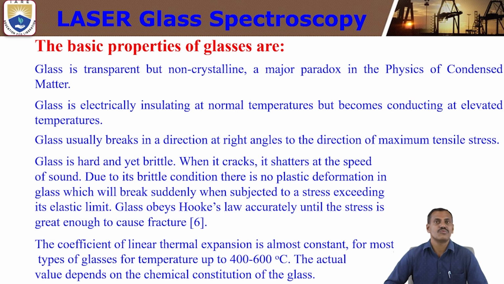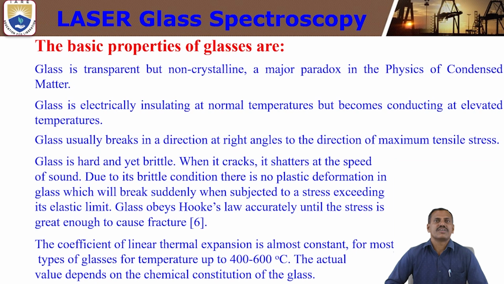So glass obeys Hooke's law. It's very, very important. Glass obeys Hooke's law accurately until the stress is great enough to cause the fracture. If the stress builds up great enough, only at that time will it cause the fracture and the glass material will break. So glass is an amorphous, non-crystalline material which obeys Hooke's law until the stress is great enough to cause fracture, meaning the glass breaks.